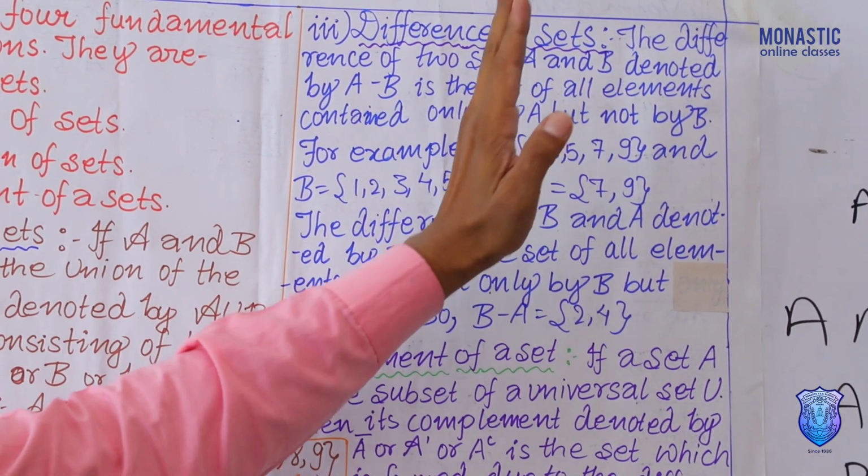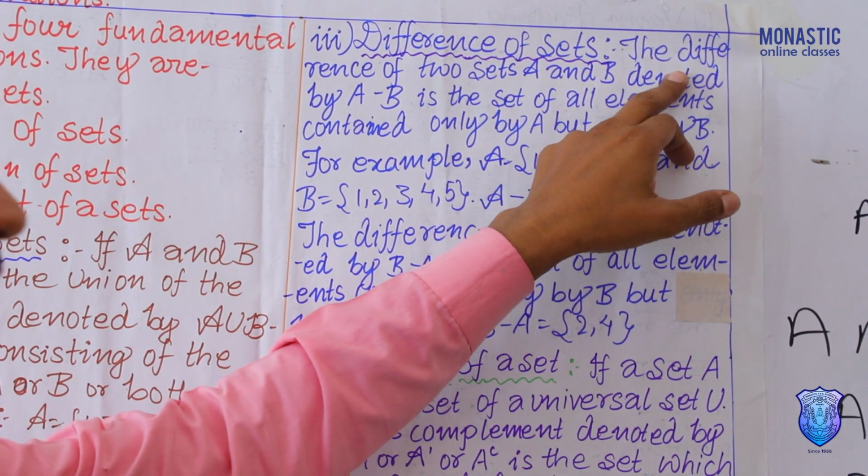See, for difference of set, how can you define?